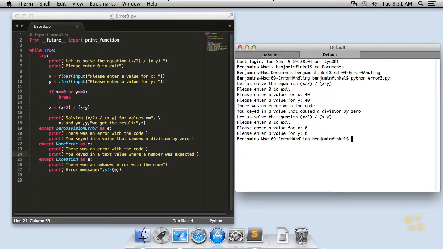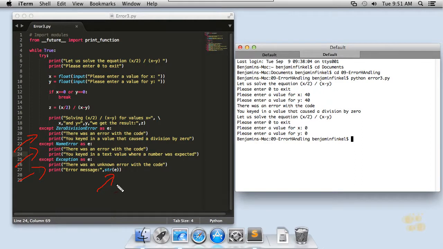So here we go. Look at all the different exceptions that I'm now trapping inside of this little block of code. I've still got my ZeroDivisionError to catch when a zero division occurs, and I've got my NameError. That's going to trap when I try to key in letters instead of numbers. And then down here, I've got my sort of general catch-all bucket, except Exception as e, and that's just going to print out the actual exception message so that I have some diagnostic output.